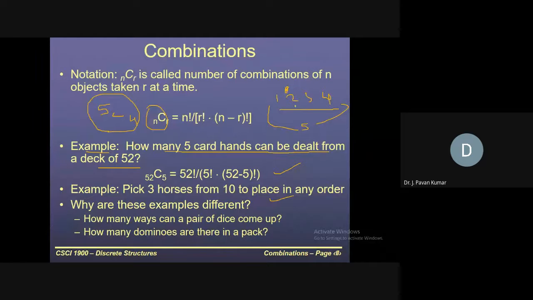Then how many photos do I have to take? Yeah, 5P4, definitely 5P4. Why? Because order matters. 5P4 is 5 factorial divided by (5 minus 4) factorial, which is nothing but 5 factorial itself. So how many photos do I have to take? 120 photos, isn't it?